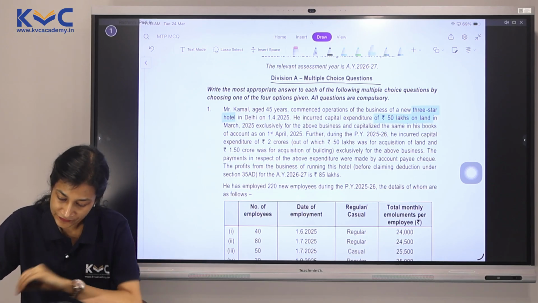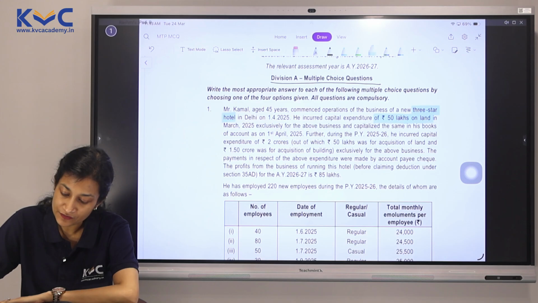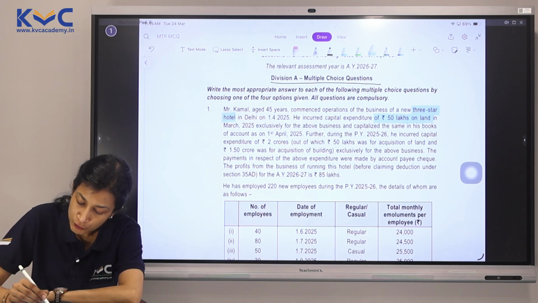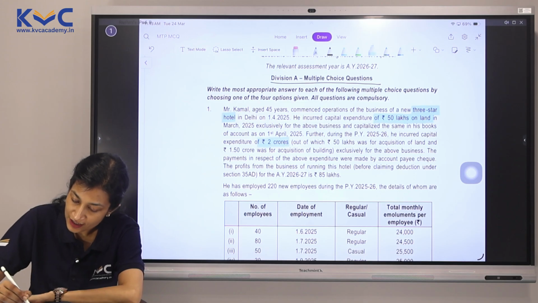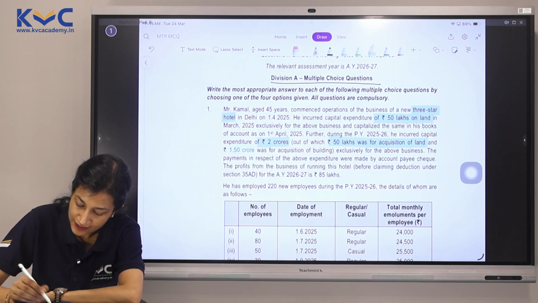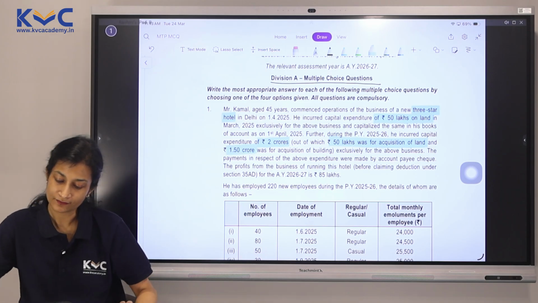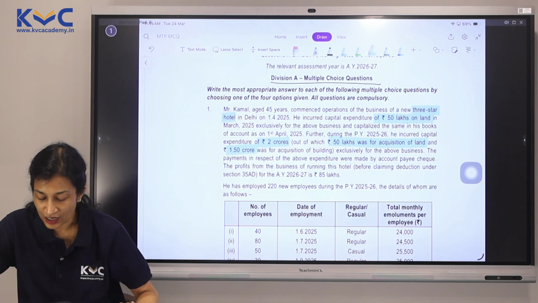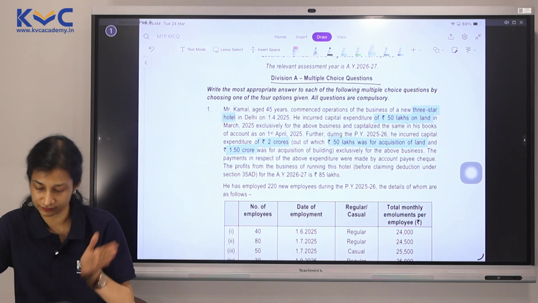They have done that. Further, during the previous year 25-26, he incurred capital expenditure of 2 crores, out of which 50 lakh was for the acquisition of land and the remaining is for building, which means 1.5 crore is for building. It is exclusively for the above business.